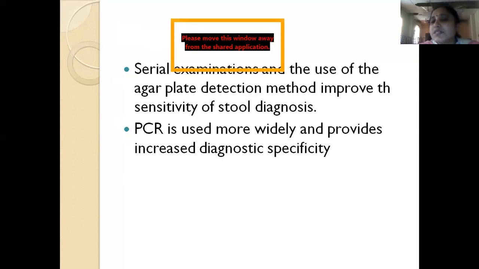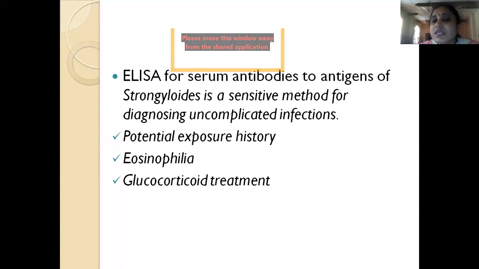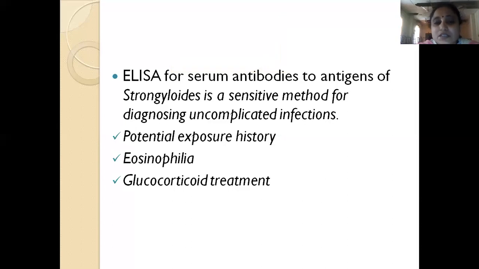Serial examinations and the use of the agar plate method may improve the diagnosis and sensitivity. PCR is also mostly used nowadays, and it increases the specificity of diagnosis. ELISA for serum antibodies to Strongyloides antigens is a sensitive method. Usually it is used for uncomplicated infections where there is a potential exposure history. If the patient has exposure history, eosinophilia, or is on glucocorticoid treatment, and you want to know whether there is infection with Strongyloides, then you can do an ELISA test.